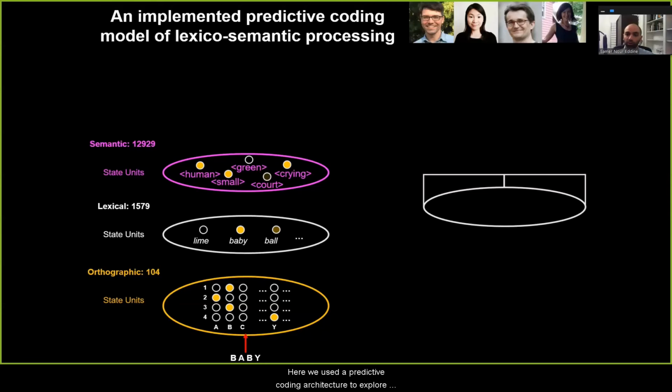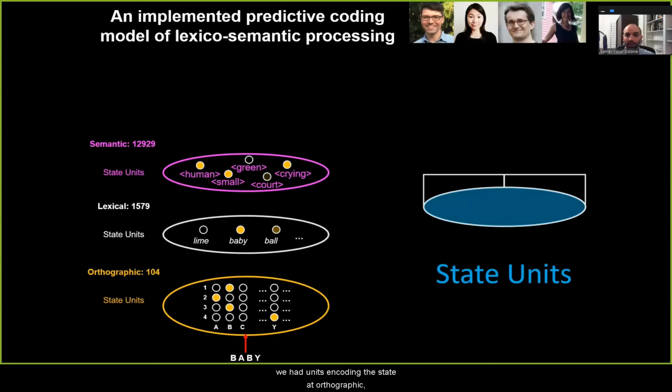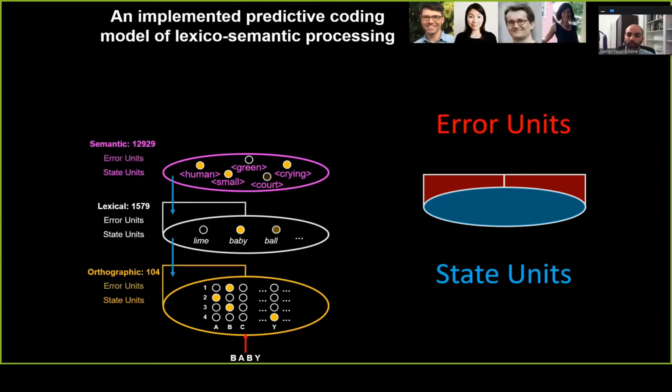So here, we use the predictive coding architecture to explore the possibility that the N400 is reflecting the magnitude of lexicosemantic prediction error. And in the spirit of classic connectionism, we had units encoding the state at orthographic, lexical, and semantic levels. But what makes this a predictive coding architecture is that at each of these levels, we also had a separate population of error units encoding the difference in activity between these states and the predictions generated from the level above.